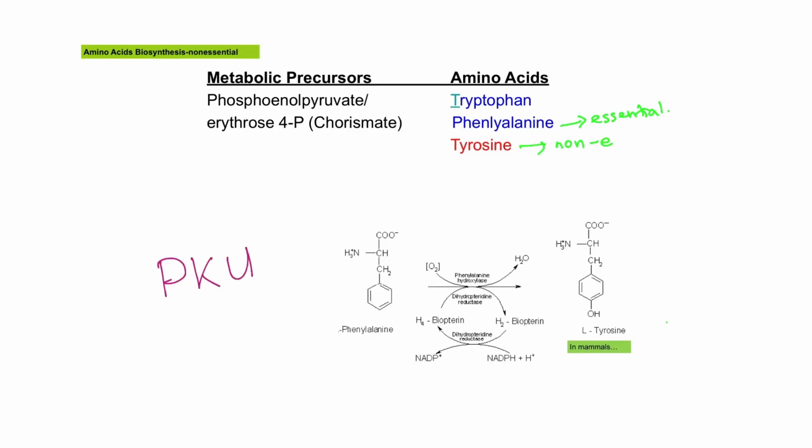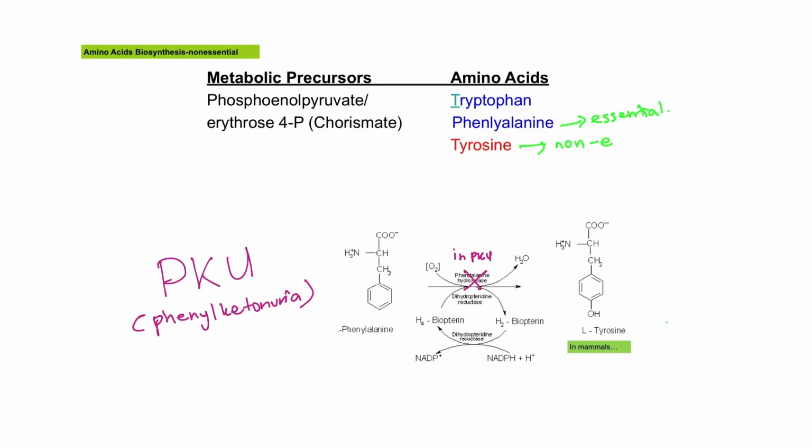PKU, or phenylketonuria. Phenylketonuria is a genetic disorder due to the dysfunction of phenylalanine hydroxylase. So in PKU, the phenylalanine hydroxylase is dysfunctional, and this will then cause accumulation of phenylalanine in blood, as phenylalanine could not be hydroxylated to form tyrosine.